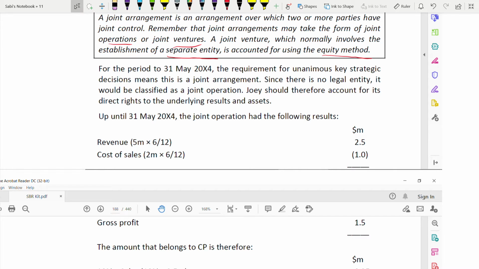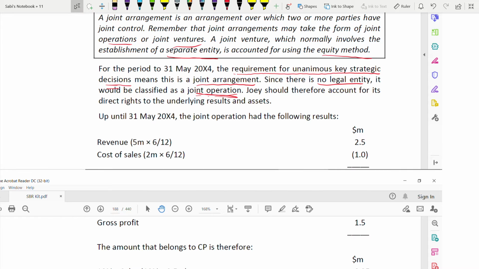For the decision, the requirement for unanimous key strategic decisions means this is a joint arrangement. What does it mean? It means that you need the decisions from both parties jointly for key decisions. Whenever you see the word unanimous, it is a joint arrangement. Is there a legal entity? No. Since there is no legal entity, it is a joint operation, not a joint venture.